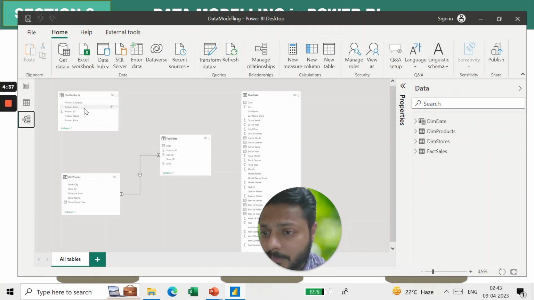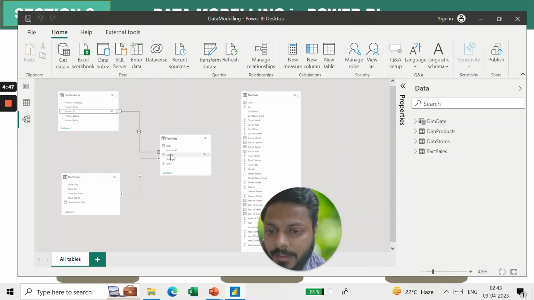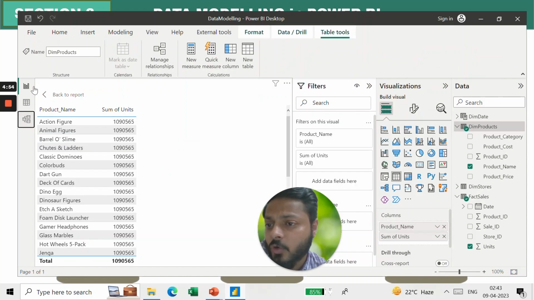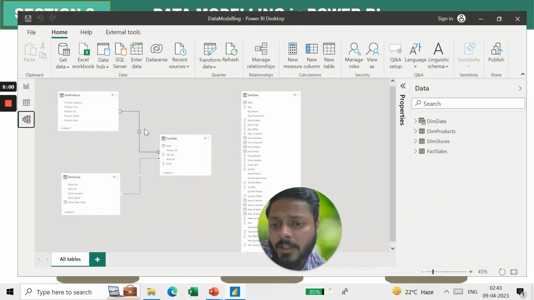For this I can see product ID is my lowest level, which can be said as the SKU. I will connect with the product ID. Right, so now it is connected. If you hover here, you will see which columns have connected these two tables. Now if I go back to the table, you will see all the product wise sales I am getting, right? So this is amazing. Now with just one relationship you are getting the data. This is the power of data modeling, right?